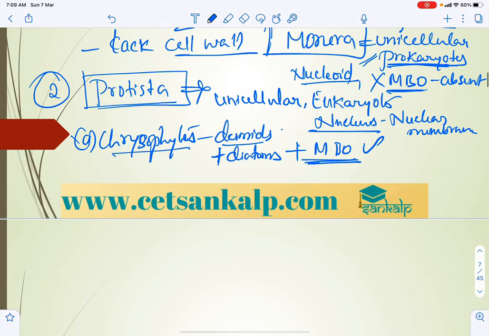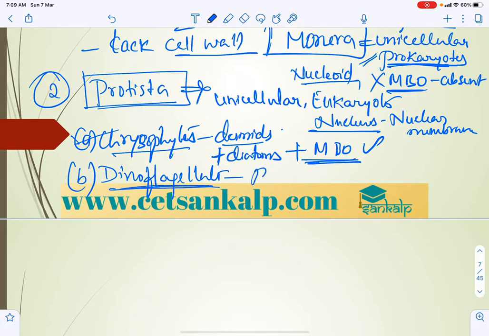So we'll take what exactly chrysophytes are. It also includes dinoflagellates, which are responsible for the formation of red tides in the sea due to a chemical reaction, right?